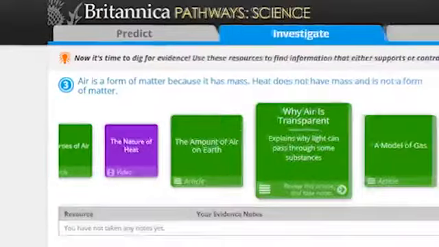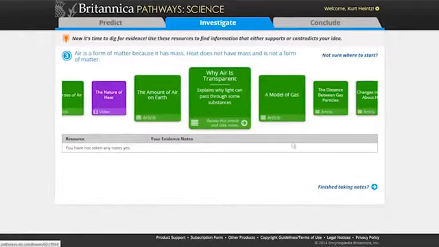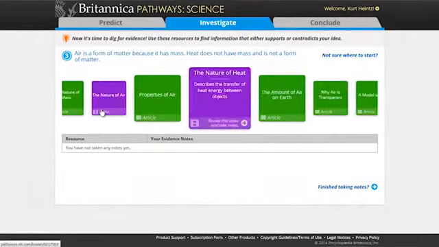We just get our thoughts in first, and then we pick an idea that best matches our thinking. And then we go to dig for evidence. So there's a lot of different articles, and sometimes there's diagrams and videos. We try to get notes that can pertain to the idea, so either it supports it or it contradicts it. So a lot of times for me it'll contradict it, and then I'll see okay, I should have picked this idea.